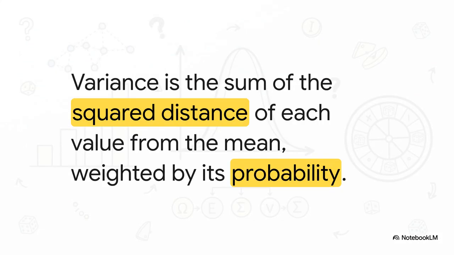And yep, you guessed it, we have a formula for this too. The variance, which we write as sigma squared, is the sum of the squared distance from the mean, x minus mu squared, weighted by the probability p of x. Now this one looks a little more intense, I'll give you that. But look closely. You'll see our old friends. There's x, there's p of x, and right in the middle is mu, the mean we just learned how to find. This stuff all builds on itself.